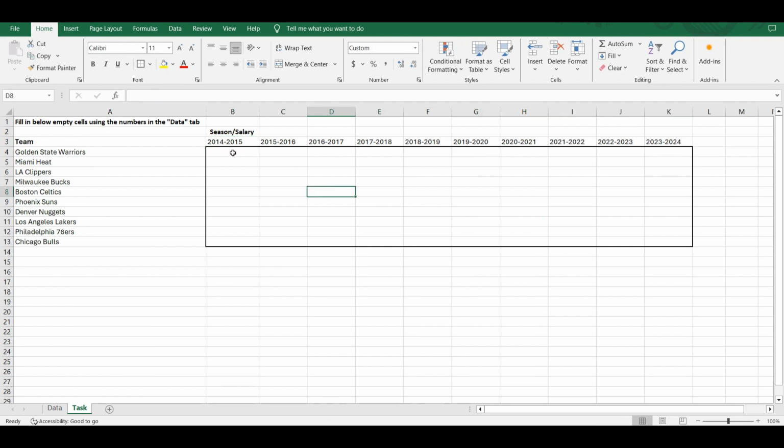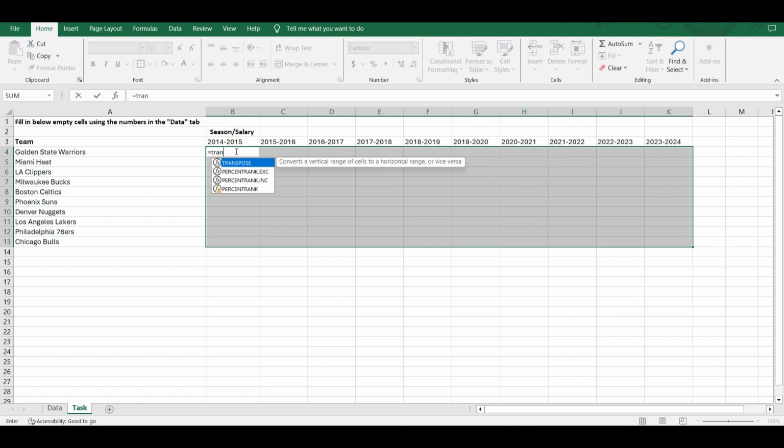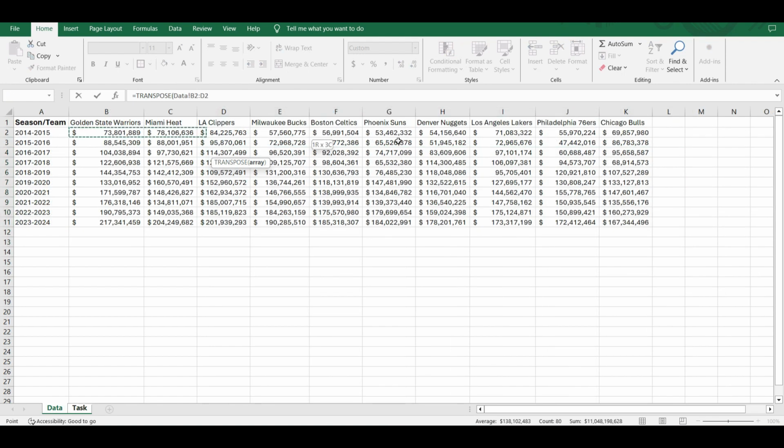To do that, we want to select all the empty cells that we want to put the transpose function in. And then we do equal transpose. And then for the array, we'll just select the data that we want. So we go back to the data tab and select everything that we want here.